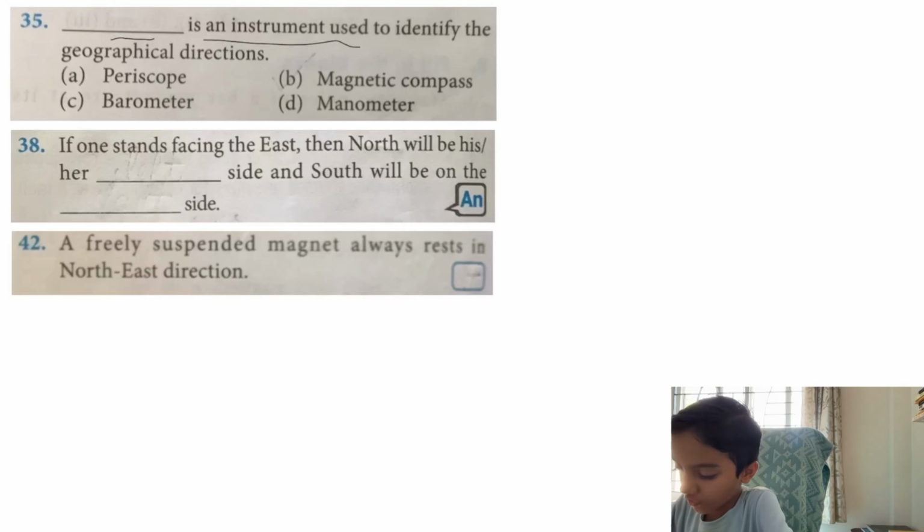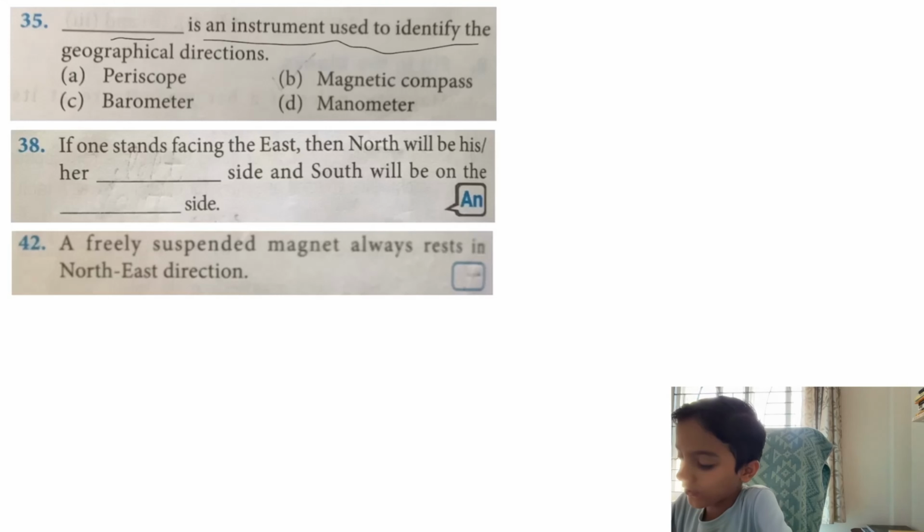Dash is an instrument used to identify the geographical directions. The answer of this question is compass. Compass is the device, or the instrument, which is used to identify directions or geographical directions. So the correct answer of this question is option B, which is magnetic compass.